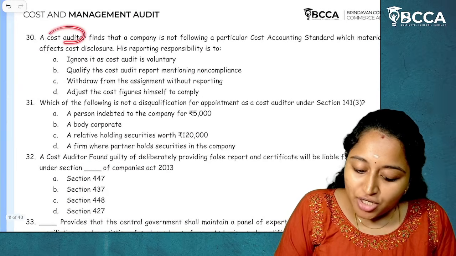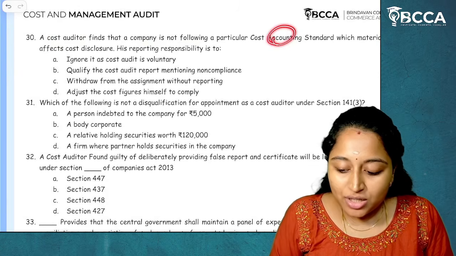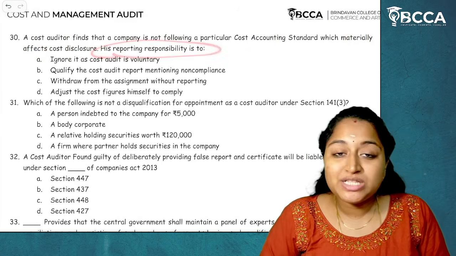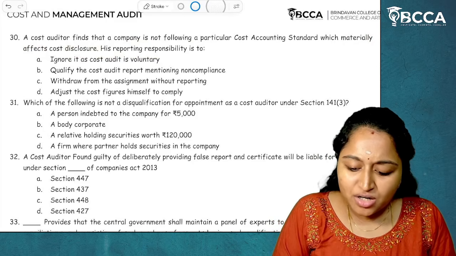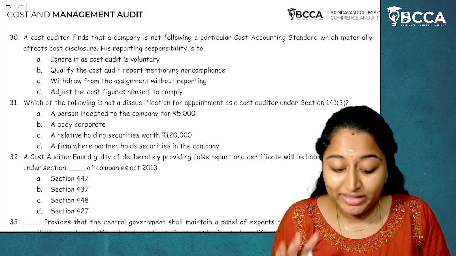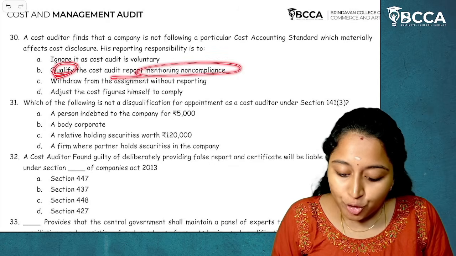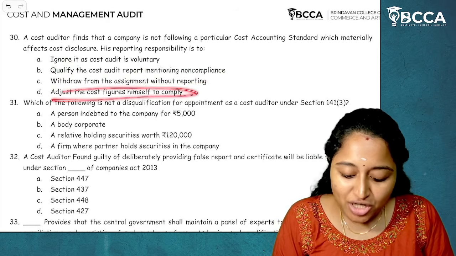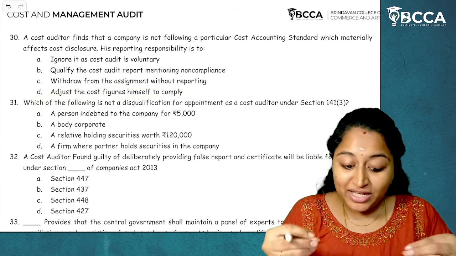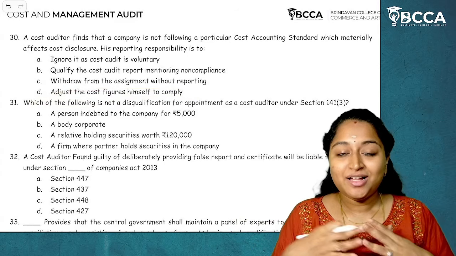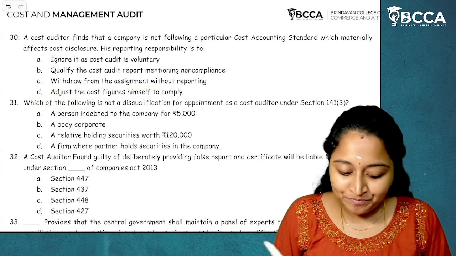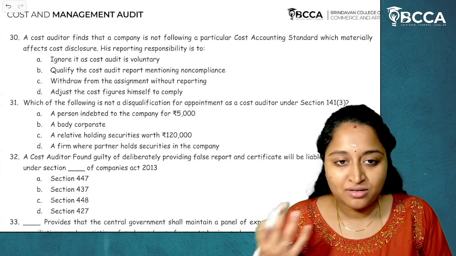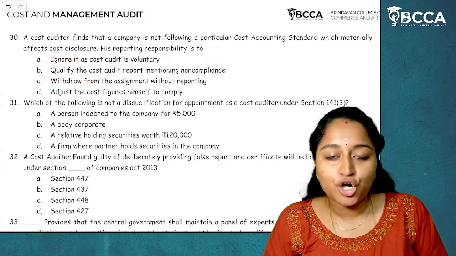Next. A cost auditor finds that the company is not following a particular cost accounting standard which materially affects cost disclosures. His reporting responsibility is: ignore it as cost audit is voluntary? No, cost audit is not voluntary for everyone. Qualify the cost audit report mentioning non-compliance. Withdraw from the assignment without reporting. Adjust the cost figures himself to comply. The options A, C and D are violations. They can't ignore it, they can't adjust the figures, and they can't withdraw from the assignment. They can qualify the cost audit report.